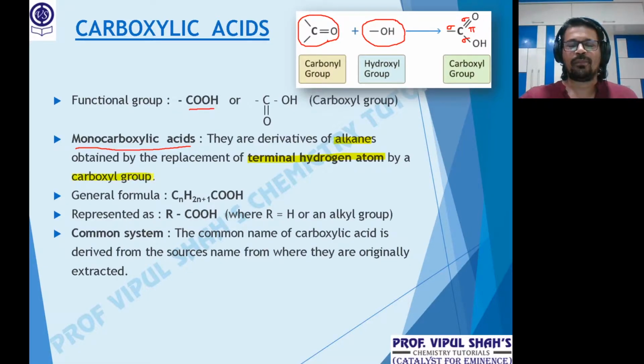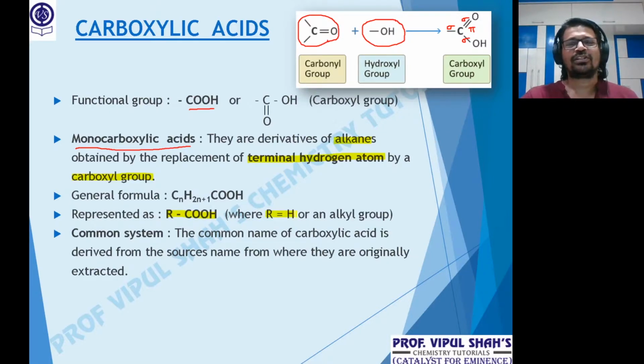Suppose I say ethane, CH3CH3. On any one side, the last hydrogen is replaced by the COOH group, and that's called a carboxylic acid. So if you're replacing only one H, you represent carboxylic acids as RCOOH, where R can be H also.